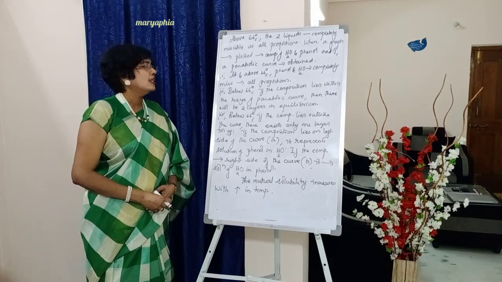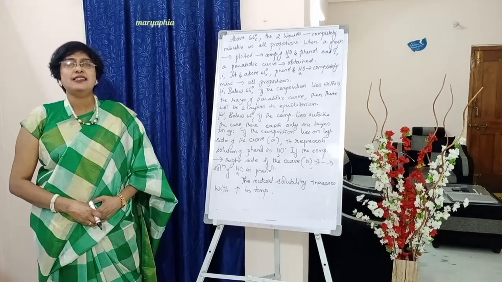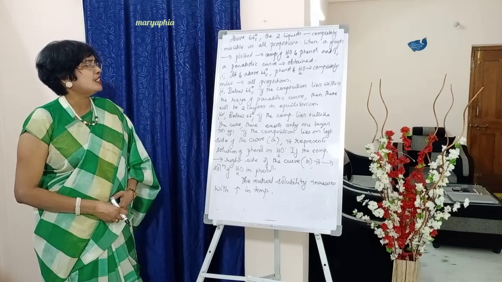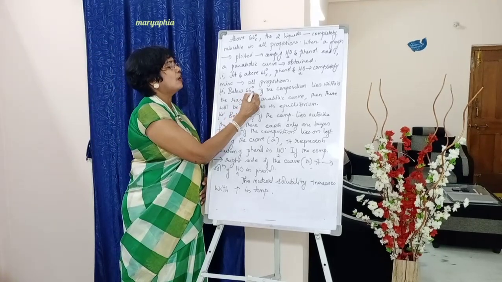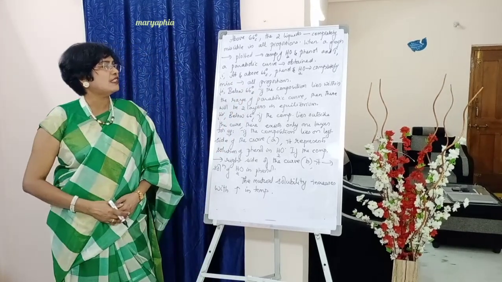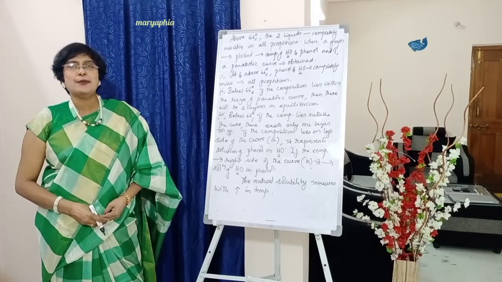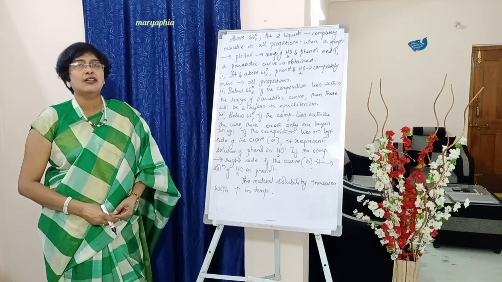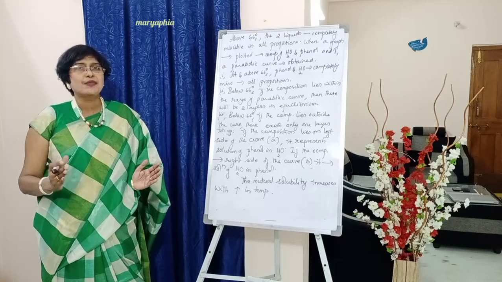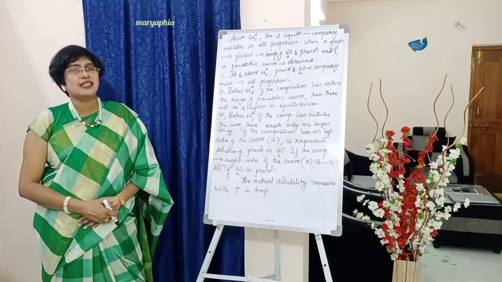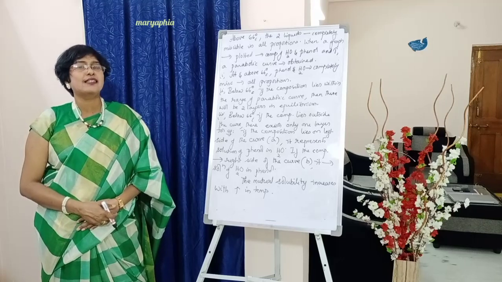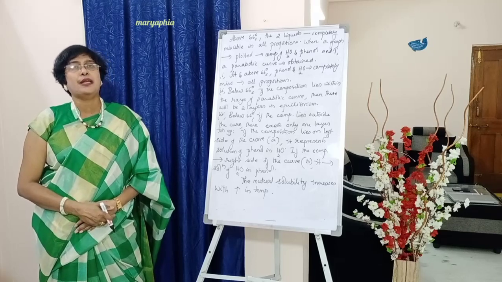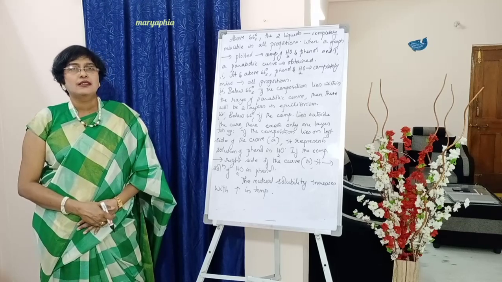Next, point number 2. Below 66 degrees centigrade, if the composition lies within the range of the parabolic curve, so inside the parabolic curve, in that range, if the composition lies below 66, students, then we can find the two layers which exist in equilibrium with one another. Okay?